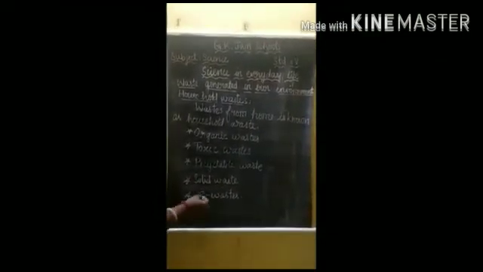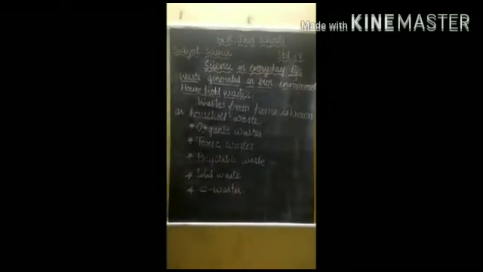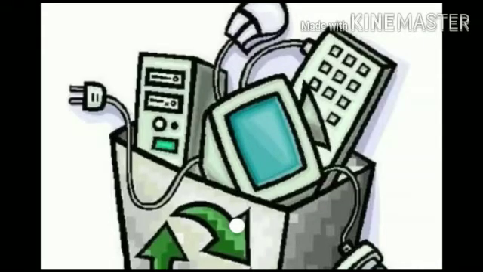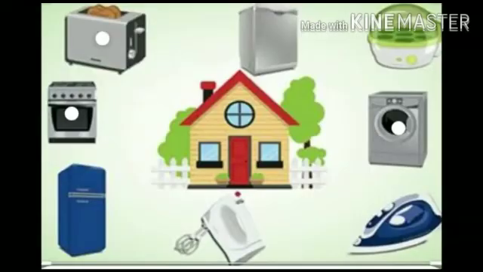Now we are going to see the final one, that is e-waste. Nowadays we are using many electronic goods in our house, like computer parts, cell phone parts, and CFL bulbs. These all come under e-waste. Mostly electronic products become e-waste, like a television. This is called e-waste.